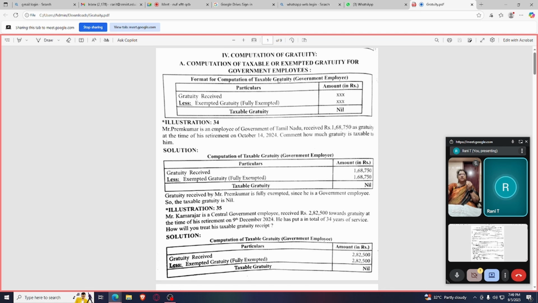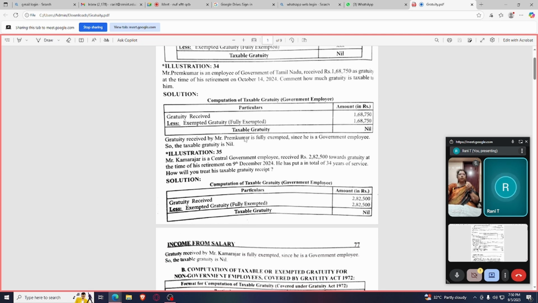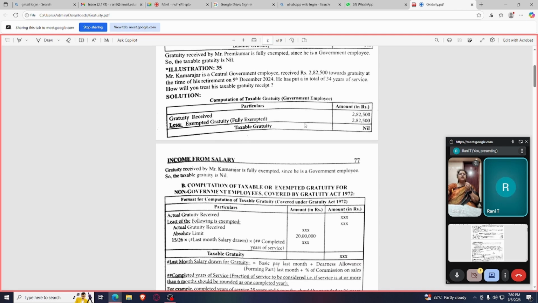First of all, if it is a government employee, what will happen? If he is receiving gratuity, then automatically the full amount will be exempted. So what is the format for computation of taxable gratuity for a government employee? You are fully exempted, so the taxable gratuity becomes nil. There is one problem here, you go through it because it's an easy problem.